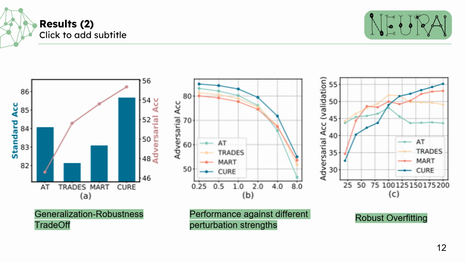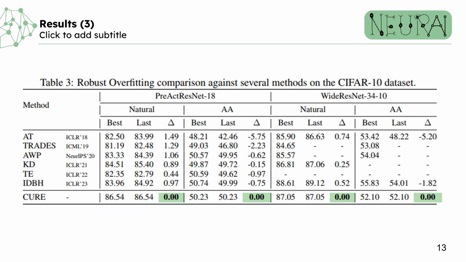Thirdly, robust overfitting. While traditional methods experience declining test accuracy for adversarial data due to overfitting, CURE effectively mitigates this issue. Observations about robust overfitting are further supported by the results presented in this table.